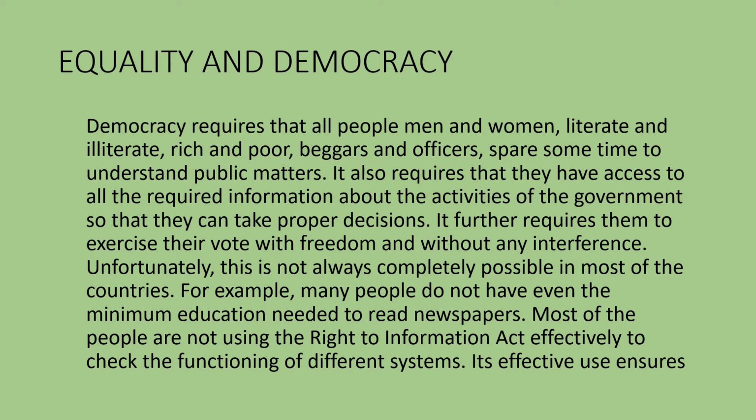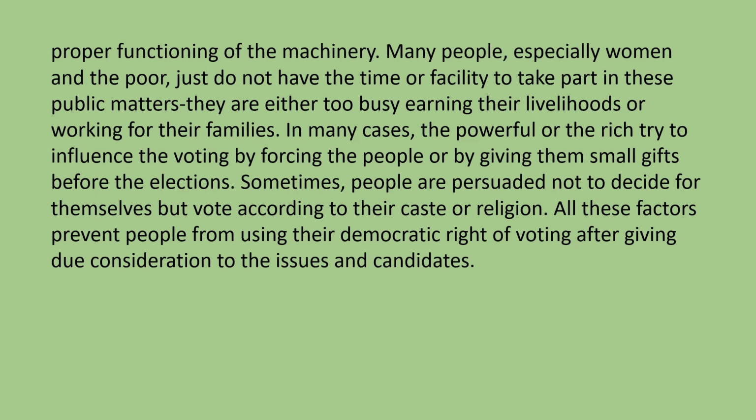For example, many people do not have even the minimum education needed to read newspapers. Most of the people are not using the Right to Information Act effectively to check the functioning of the different systems. Its effective use ensures proper functioning of the machinery. Many people, especially women and the poor, just do not have the time or facility to take part in these public matters. They are either too busy earning their livelihoods or working for their families. Here, machinery means a function of the government, not a machine or a gadget.